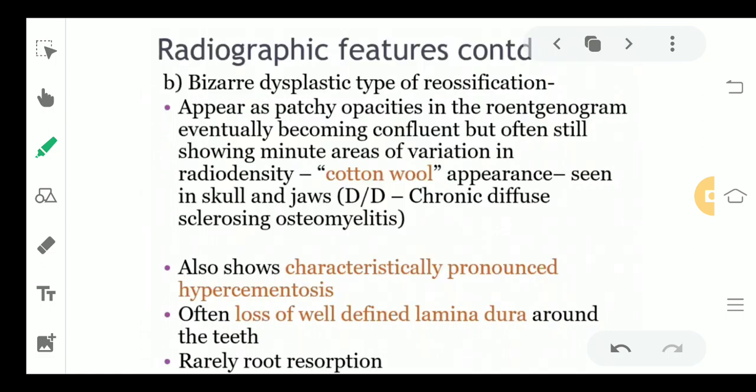Moving ahead to the other features which can be seen, you will be able to see a cotton wool appearance. This is a very, very important point. A cotton wool appearance is seen in the skull and the jaw. Also, you are going to see loss of well-defined lamina dura around the teeth, but root resorption is going to be a rare entity. A patchy opacity will be seen in the radiograph, and that patchy opacity is said to be cotton wool appearance.